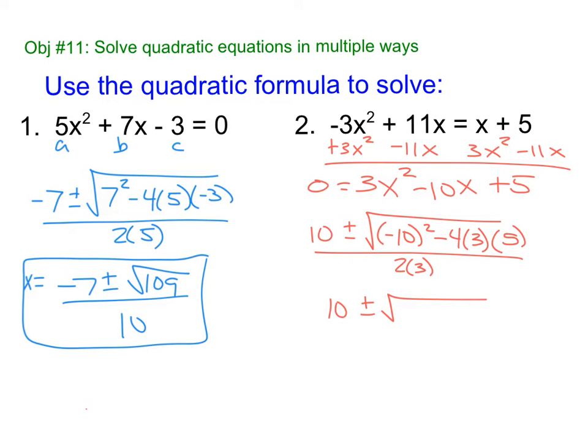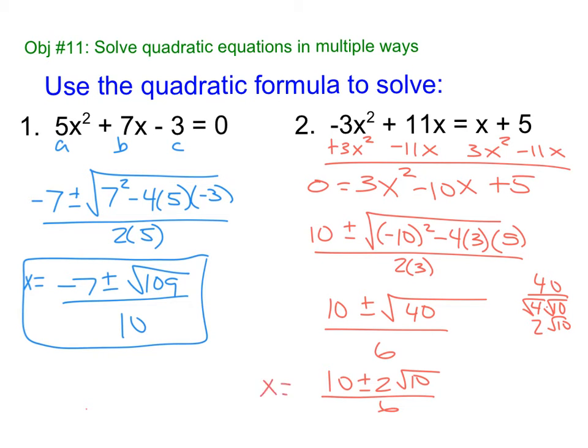I'm pretty sure that's going to be 40. Yep. Square root of 40 all over 6. Now I can simplify 40. 40 is 4 times 10. So that's 2 root 10. So 10 plus or minus 2 root 10 all over 6.